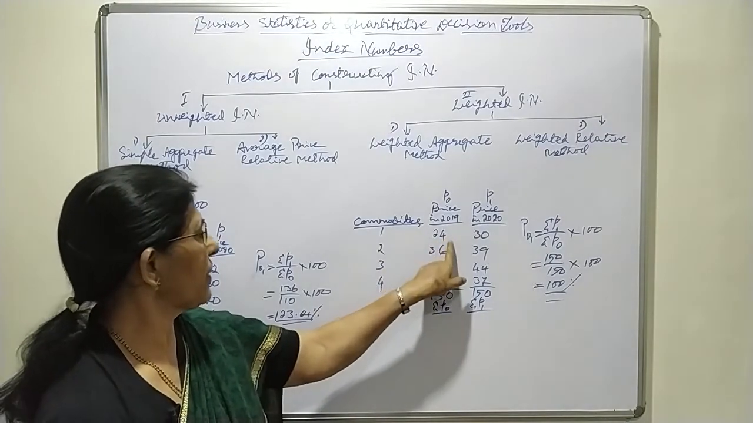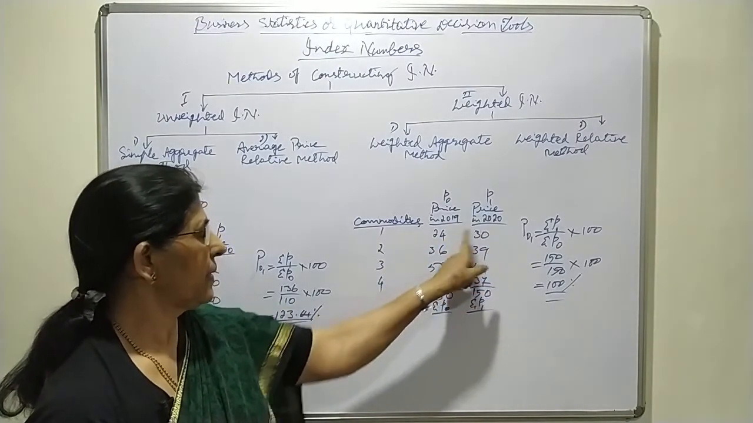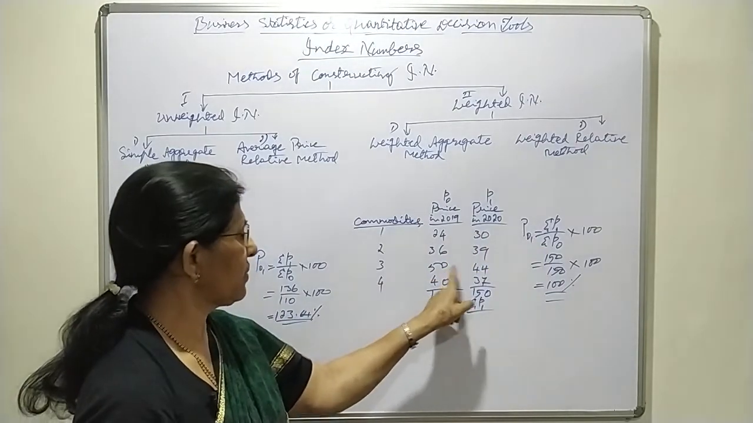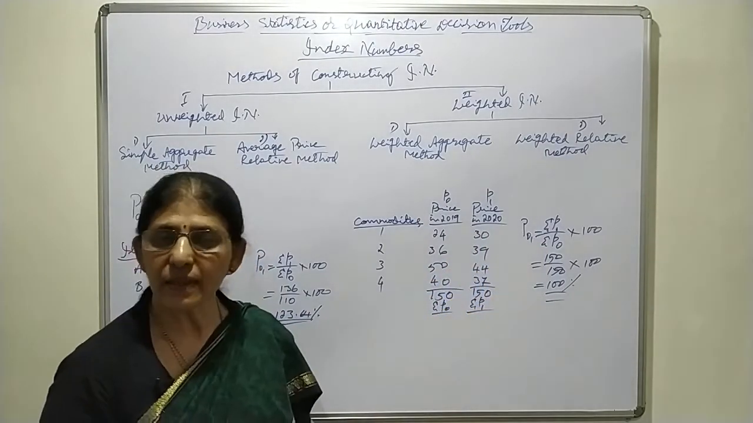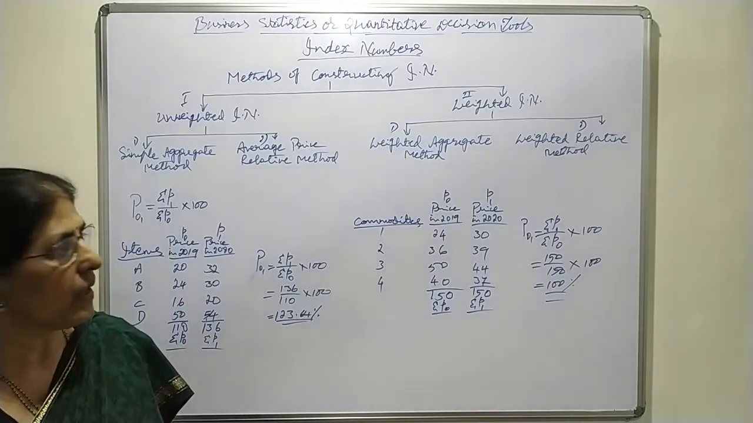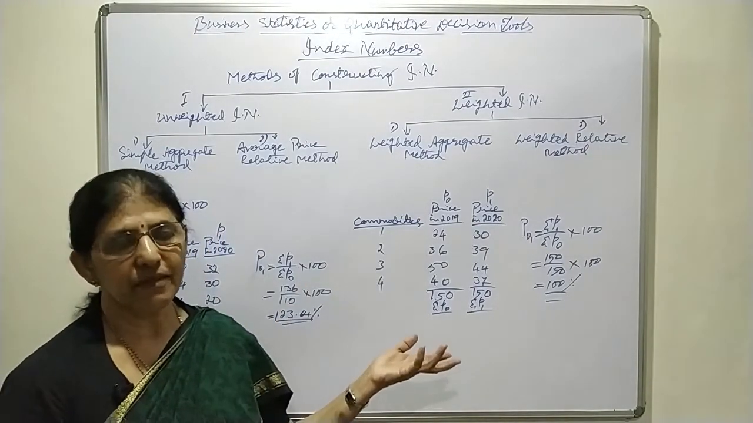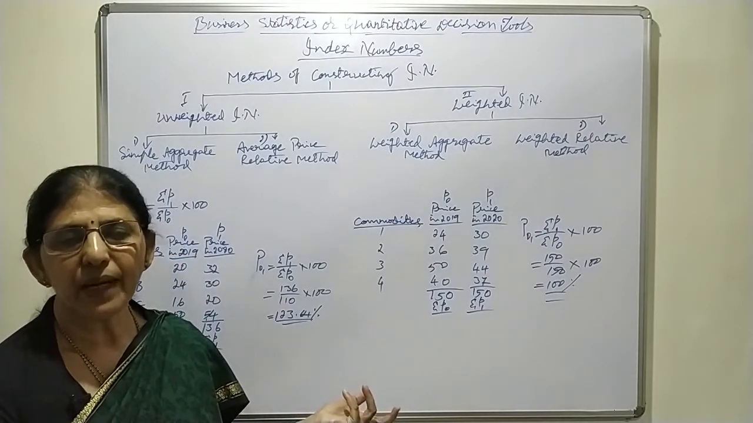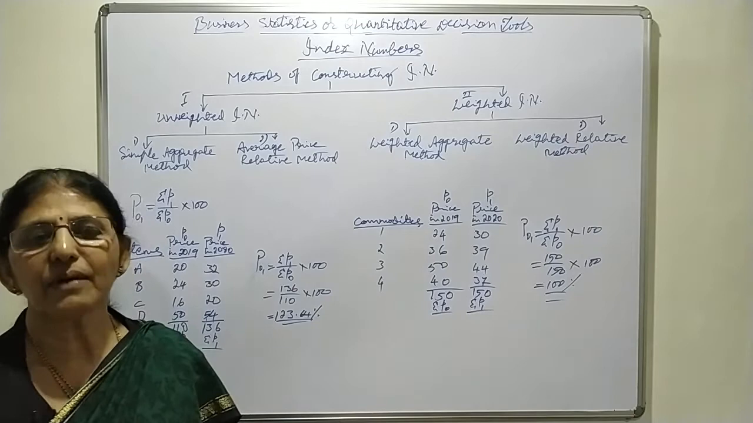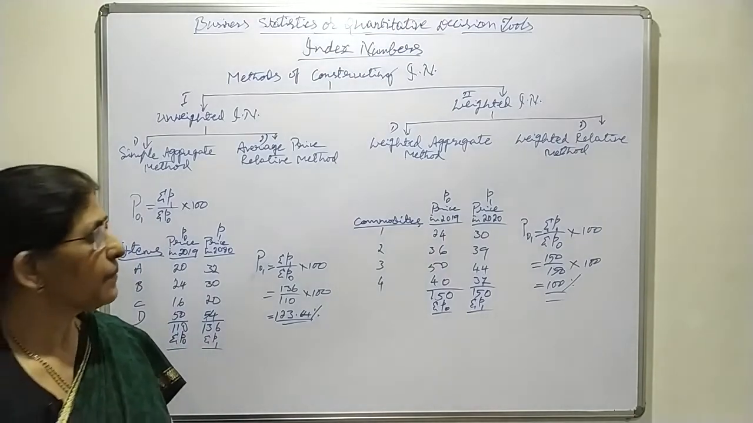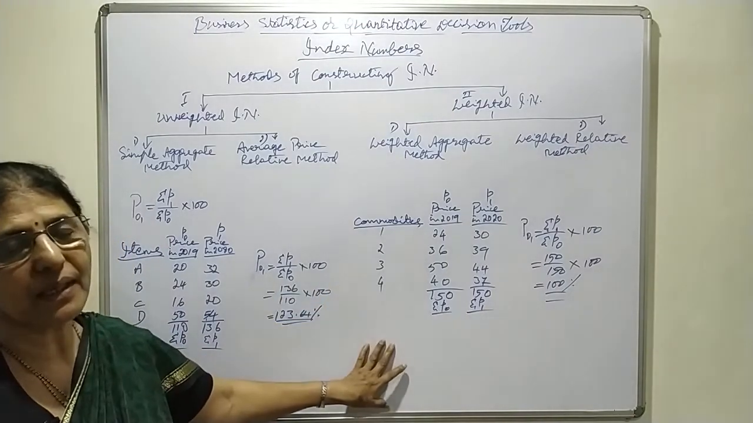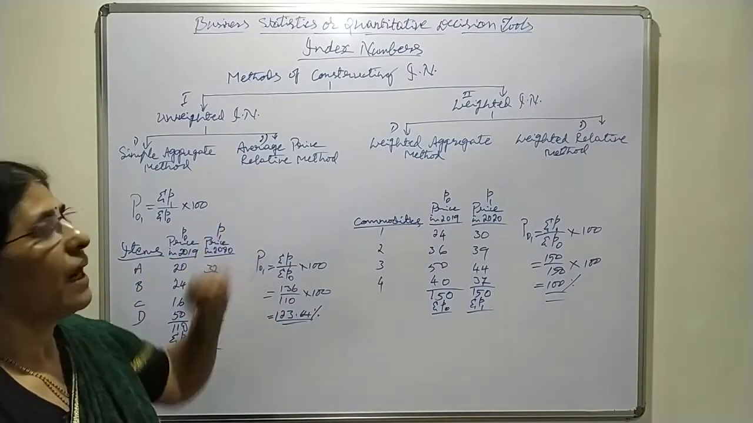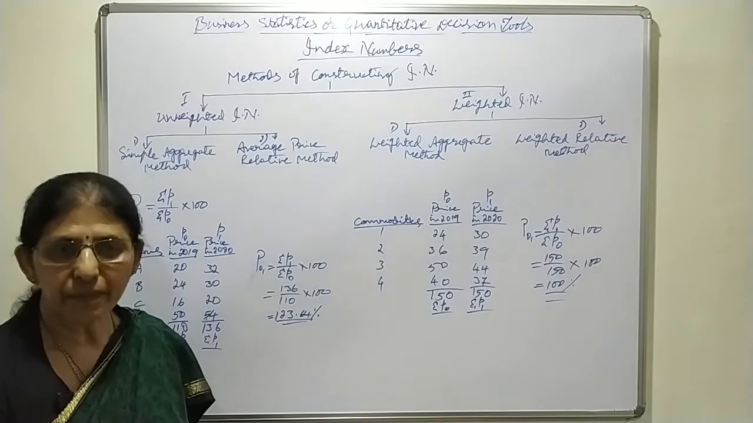Here commodity 1, 24, here is 30. Means there is an increase. This also an increase. This one decrease. This one decrease. That means what? Here increase in price of one of the commodities is compensated by the decrease in prices of other commodity. That means in order to avoid this limitation, the improvement over this method is the average price relative method.